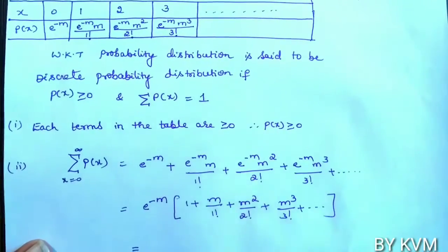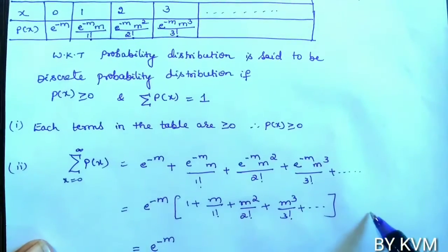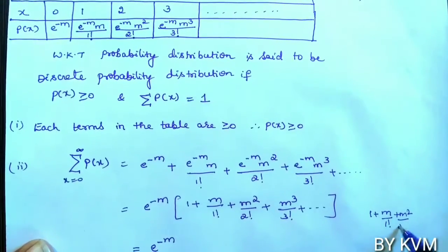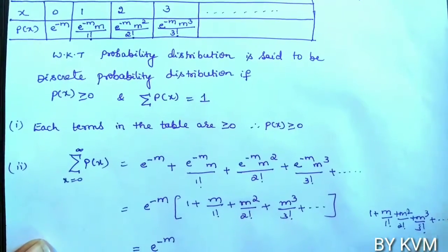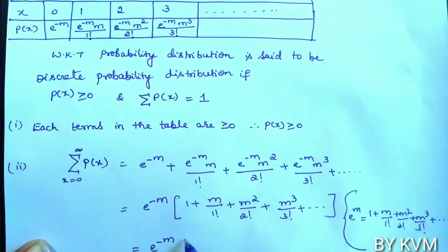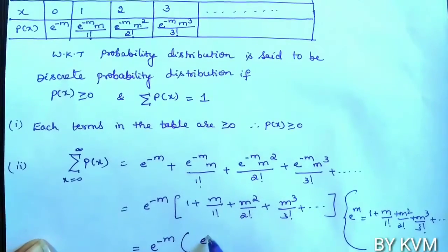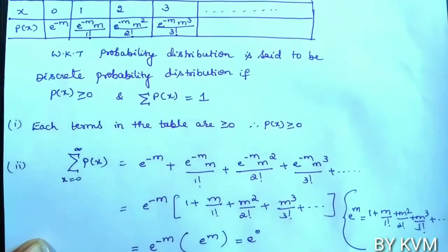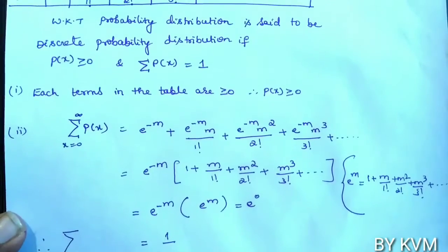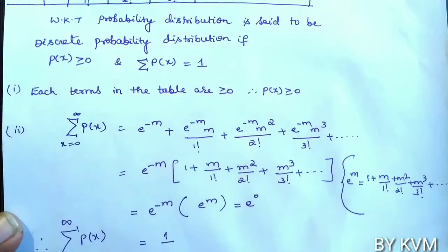So this is equal to e power minus m times the series. We know that the series 1 plus m by 1 factorial plus m square by 2 factorial plus m cube by 3 factorial, up to infinity, is nothing but e power m. So e power minus m into e power m is e power 0. What is e power 0? e power 0 is 1. Therefore, summation p of x, x from 0 to infinity, is equal to 1.